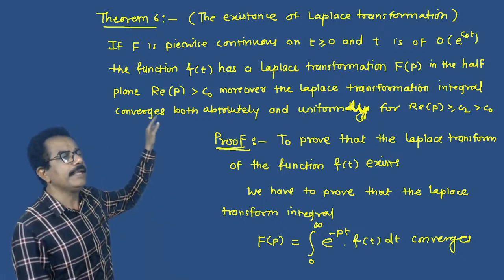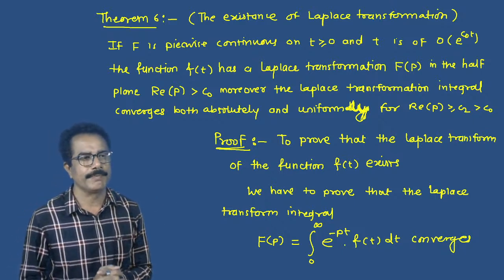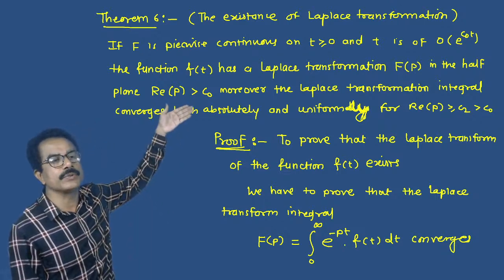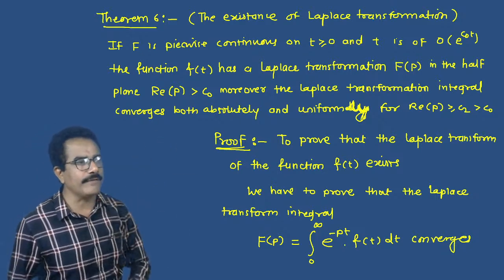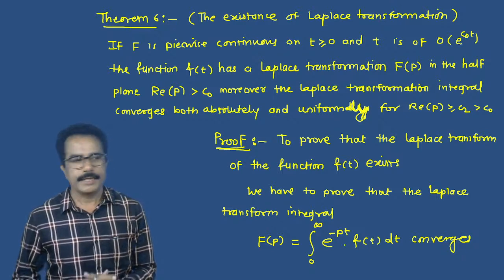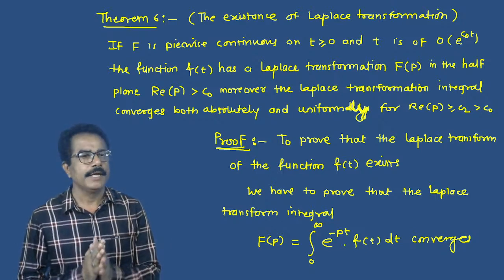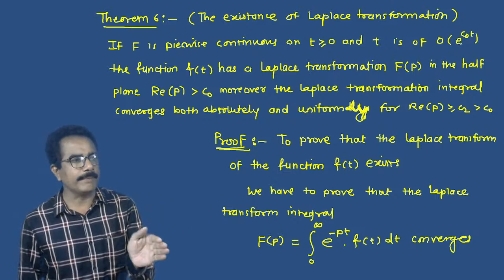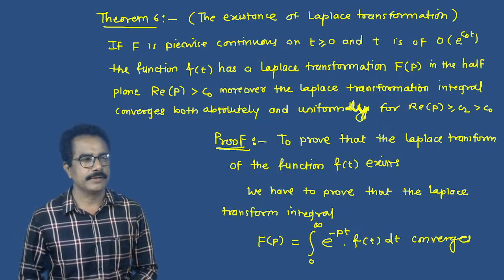Okay. If f is piecewise continuous on t greater than or equal to 0 and of exponential order O of e raised to c naught t, the function f of t has a Laplace transformation capital F of p in the half plane real part of p greater than c naught.